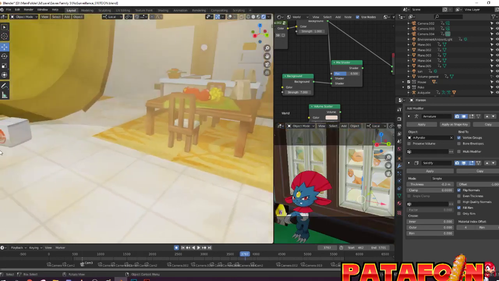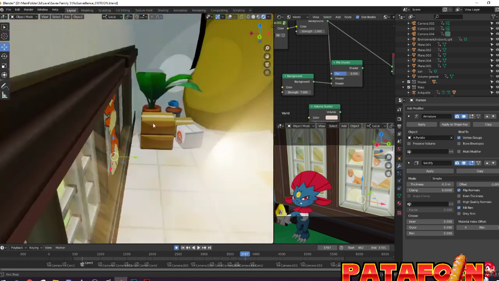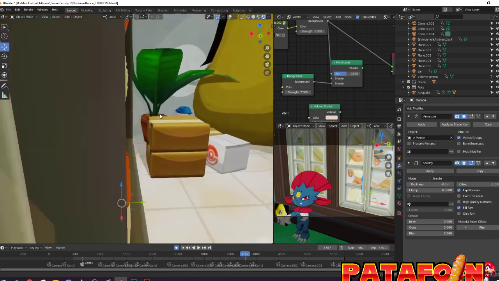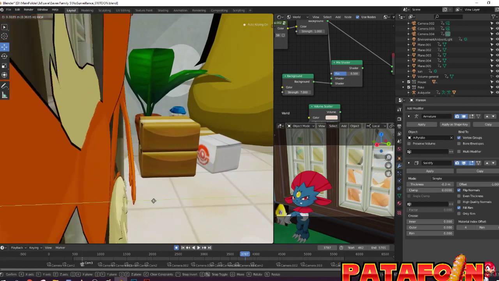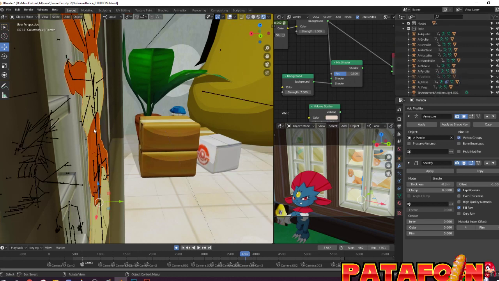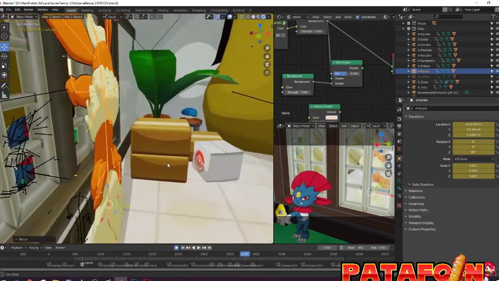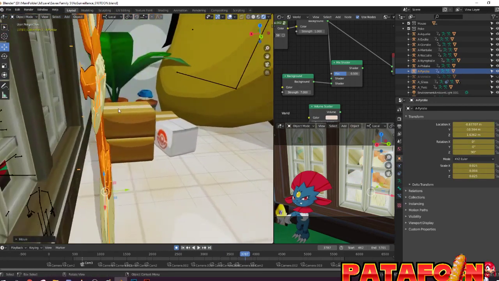So in this view, you have Flareon here stuck on the window, but in reality he is flat. Just look at this. Just wait one second. I need to do this. He is flat. Almost flat.